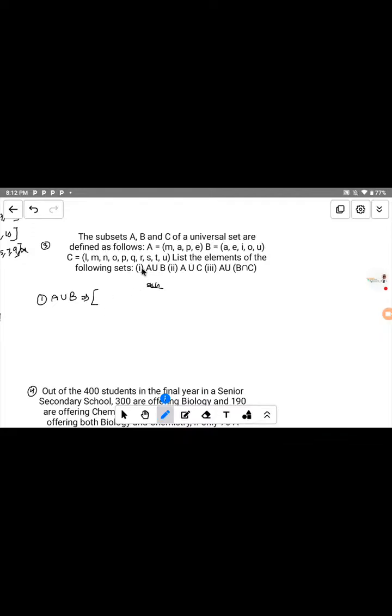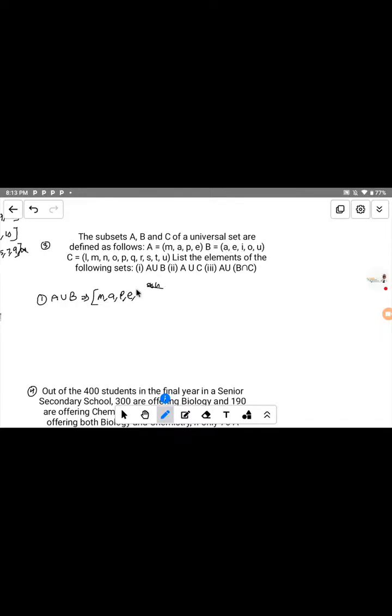So let's look at set A. What are the elements we have in set A? We have M, A, P, E. So we write M, A, P, E as the elements of set A, because we have to write both the elements of set A and the elements of set B together. That is the meaning of this word union. Now let's find the elements for set A: we have M, A, P, E.